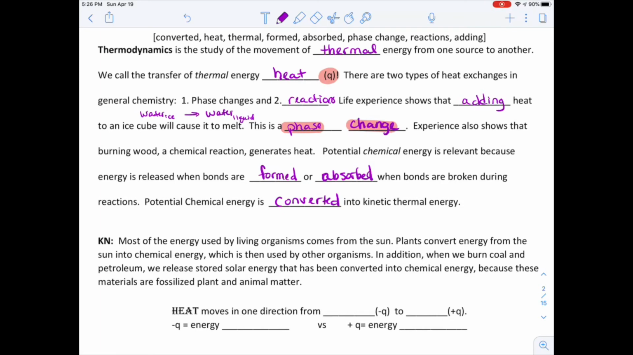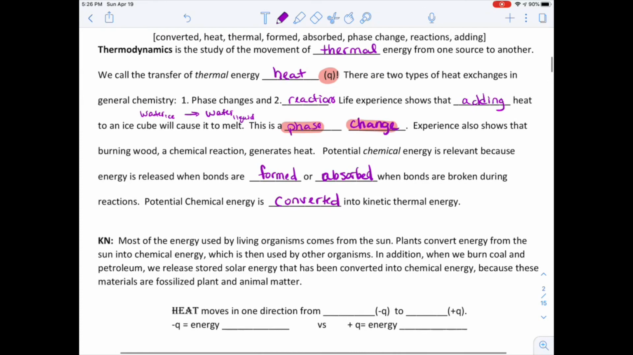Experience also shows that burning wood, a chemical reaction, generates heat. Potential chemical energy is relevant because energy is released when bonds are formed, and then the second part of it is, or absorbed when bonds are broken during reactions. Potential chemical energy is converted into kinetic thermal energy. So thermal energy is a type of kinetic energy.